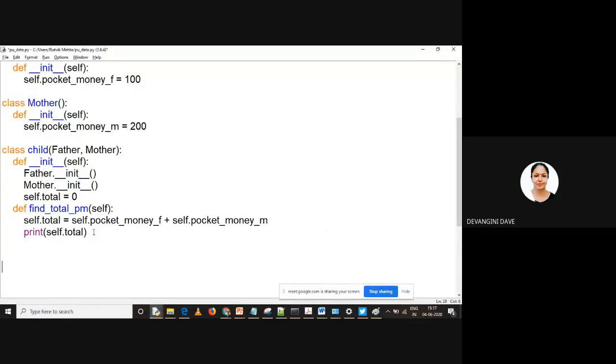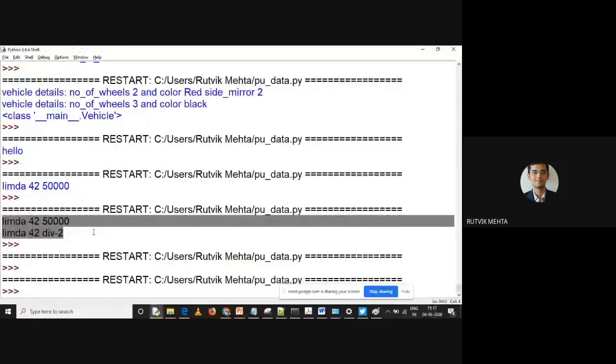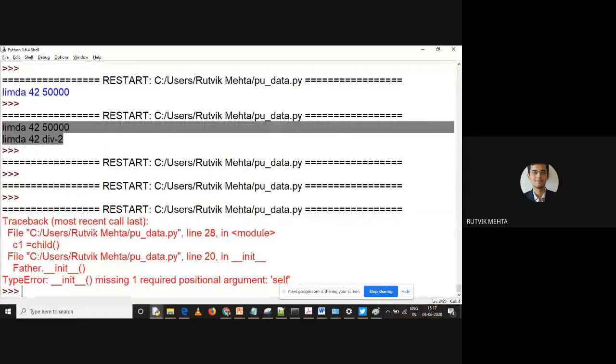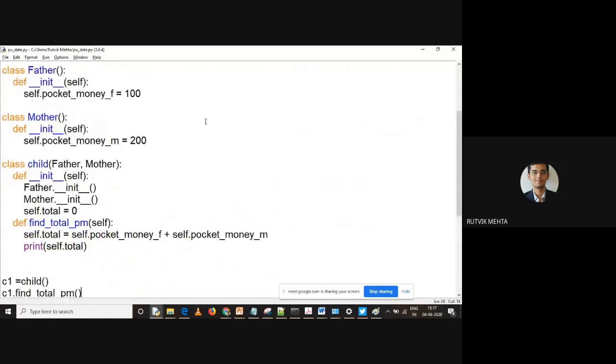Sir, exactly no idea. It's very simple. We have not created the object yet. We have to call the method. Until and unless you call it, it won't print anything. Yes, right. Okay, so we have to call this. Actually, I also forgot to call it, right? So we'll call it as total dot find total, right? Now let us see. We have done it.